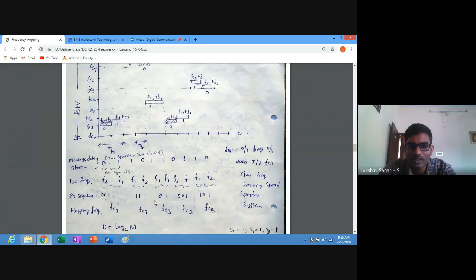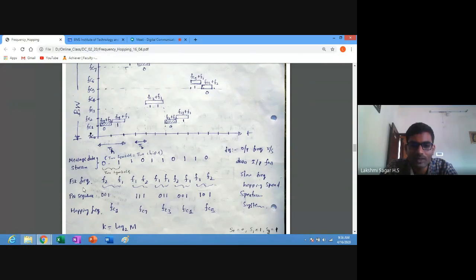Look at the message data stream. It has each symbol. Here 2 symbols are there, and 2 symbols are nothing but 2 chips here. One symbol contains 1 bit. So here 2 symbols contain 2 chips. That is why we call it symbol rate equal to chip rate, RS is equal to RC.